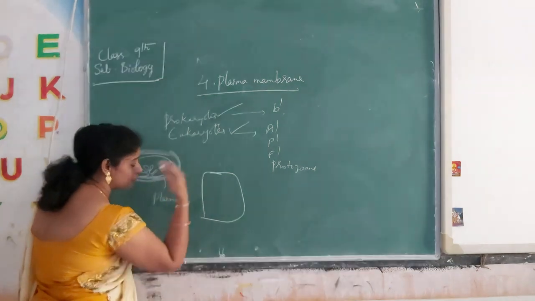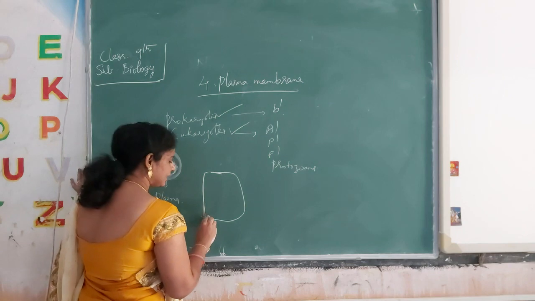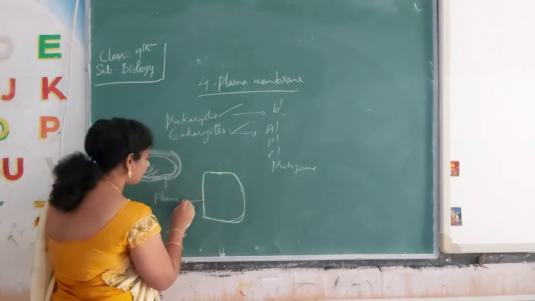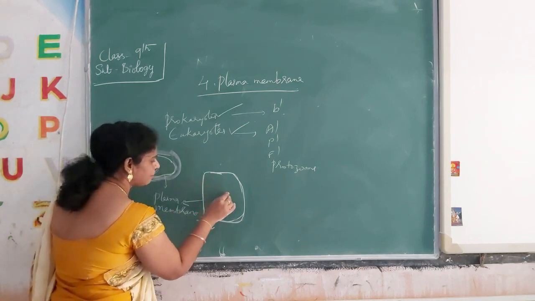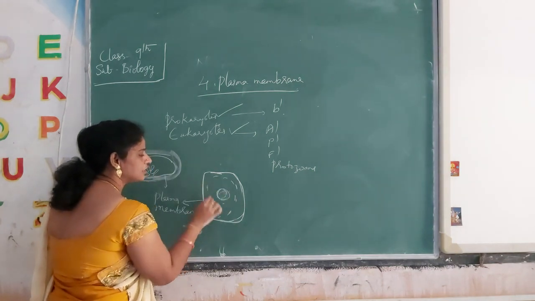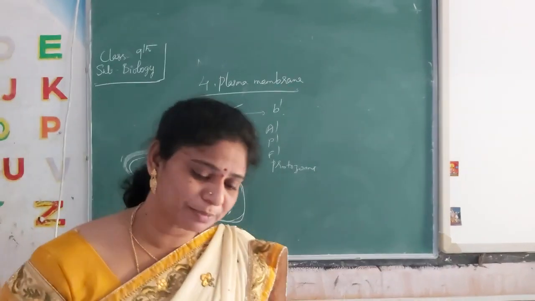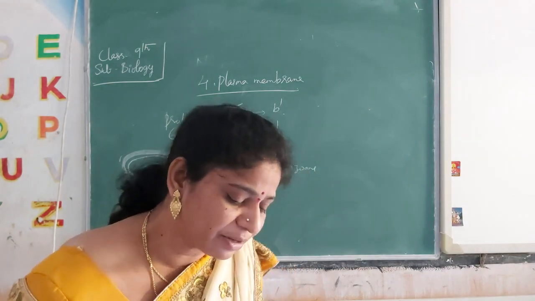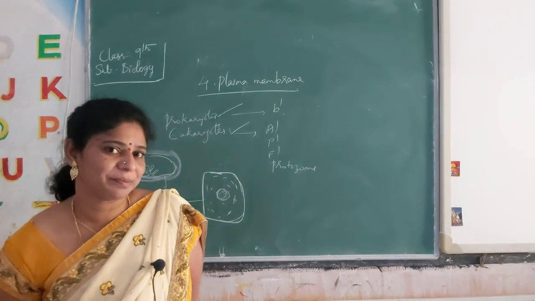If you go for the plant cell, it has a cell wall and a plasma membrane again. If you go for the animal cell, there is no cell wall, only one membrane covers it. That membrane is called the plasma membrane, which embeds a number of cell organelles, the nucleus in the center and other organelles throughout the cell. So we will study the function of the plasma membrane in this lesson, and I'll tell you the structure of the plasma membrane also.